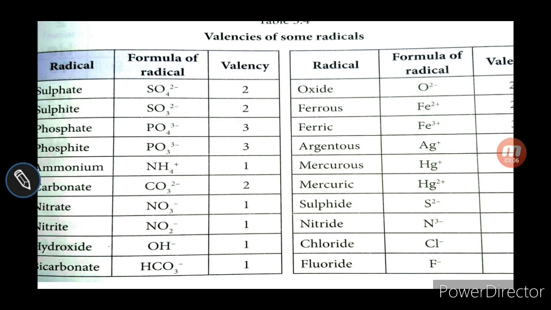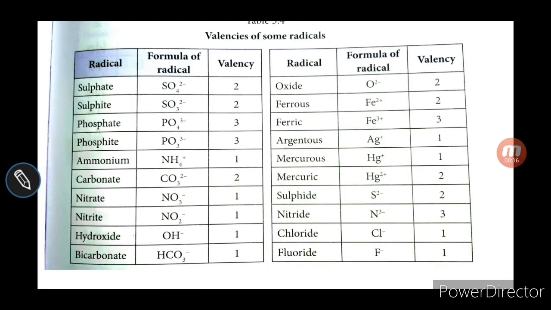So now these examples are given in your book. Here first the radicals are given. Already we have discussed radicals, acidic radical, basic radical. In the case of any ions, a positively charged particle is called a cation and a negatively charged particle is called an anion. Here you can see that a few particles are there. Whenever any atom or group of atoms, meaning a molecule, loses electrons, it will carry a positive charge, or whenever it gains electrons it carries a negative charge, and positively charged particles are called cations.